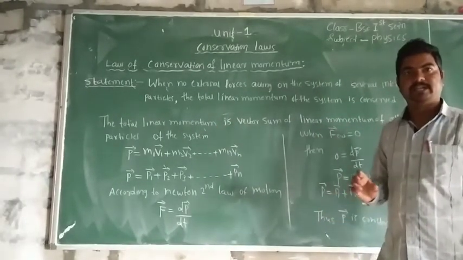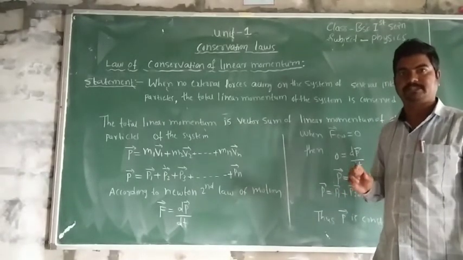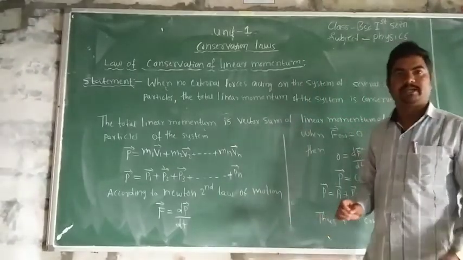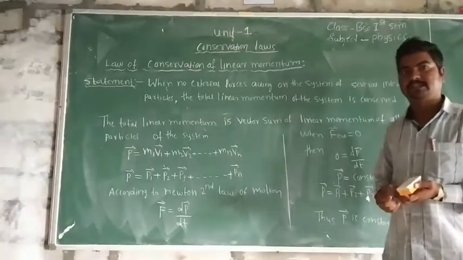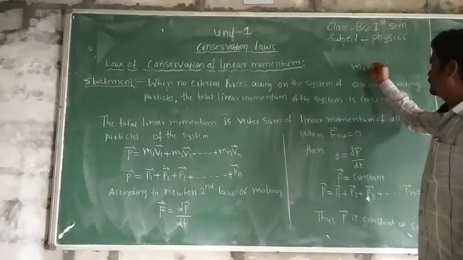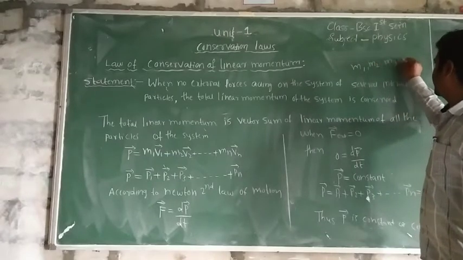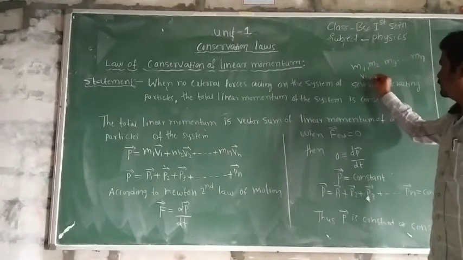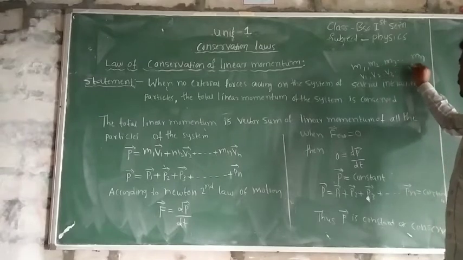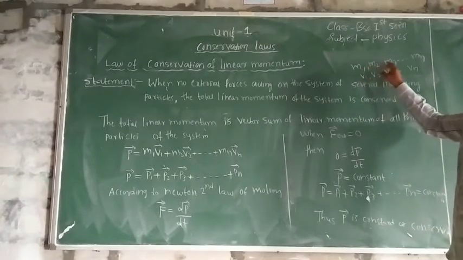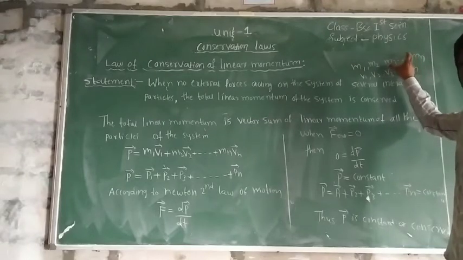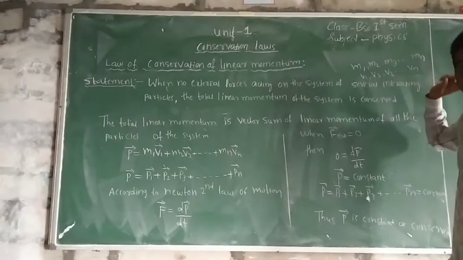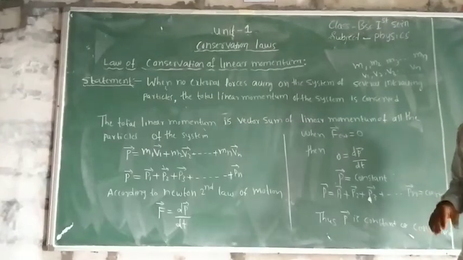Consider one system that has a large number of tiny particles, that is small particles, having masses m1, m2 up to mn, and these particles acquire velocities v1, v2, v3 and so on up to vn. Here m1, m2, m3 up to mn are the masses of the different particles, and v1, v2, v3 up to vn are the velocities of each particle of the system.